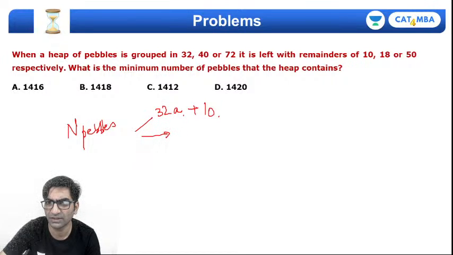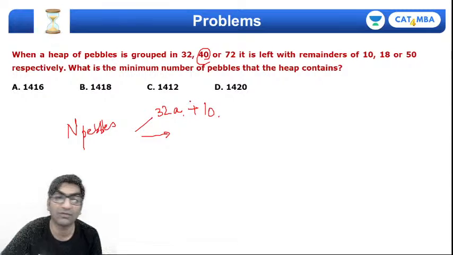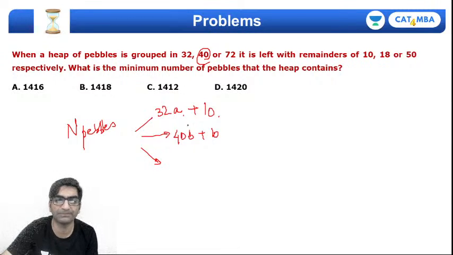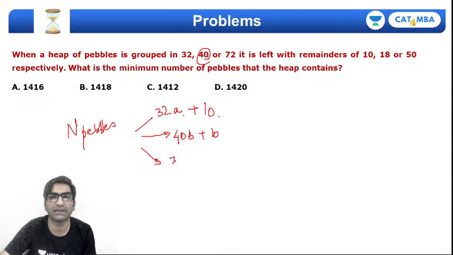In the case of second restructuring, if you have 40 pebbles to a pile, to a heap, then it says 40b plus 18 as well, and 72c plus 50.